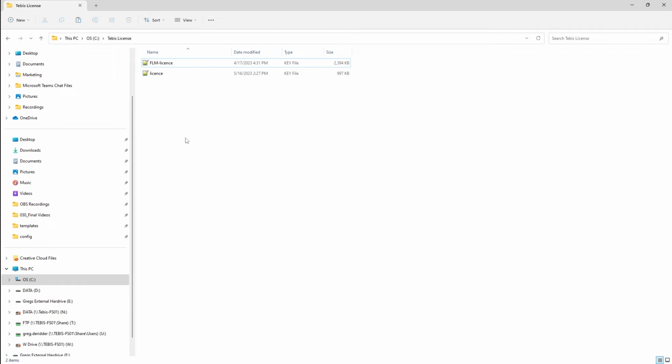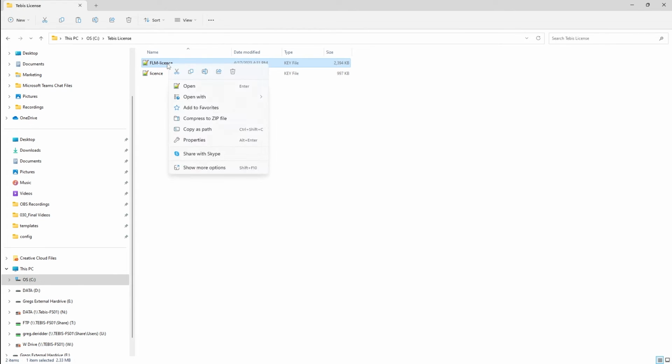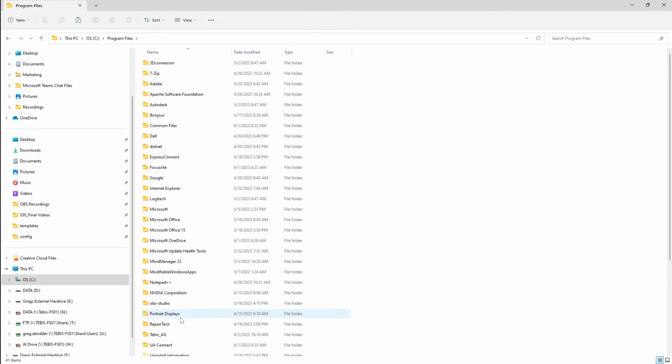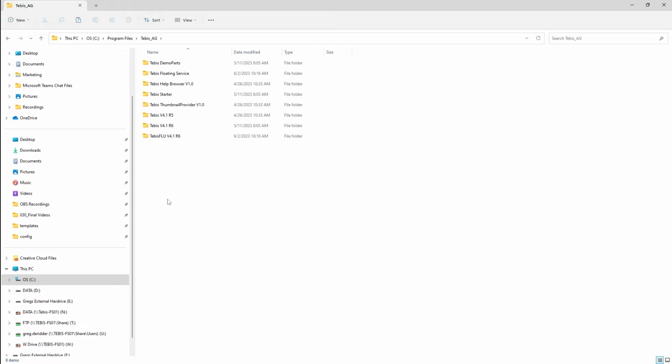So once everything is installed correctly, you're going to want to download your license file, the license.key, off of the download portal and copy that somewhere local to your computer. So once I get this file, then I can go right to my installation files. Those are going to be located in the C drive under Program Files, Tebis AG, and then there's a folder that gets created called Tebis floating service.